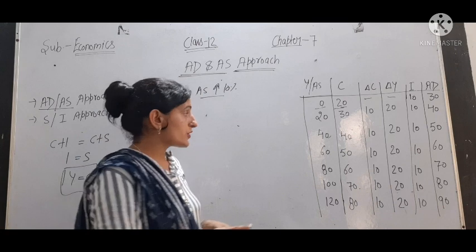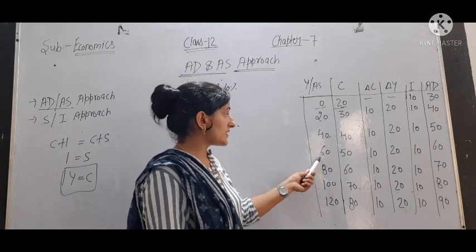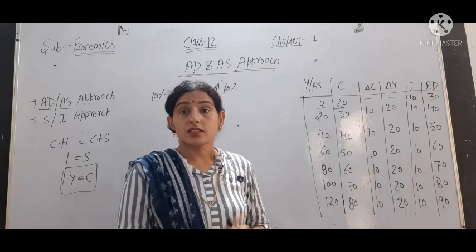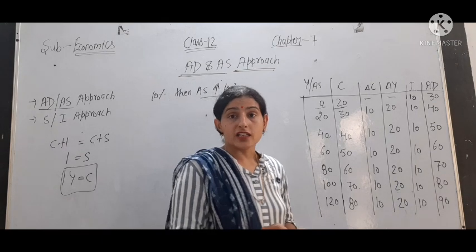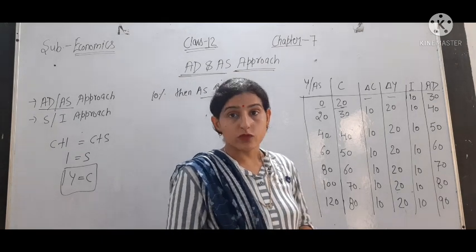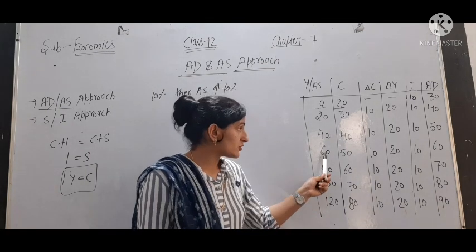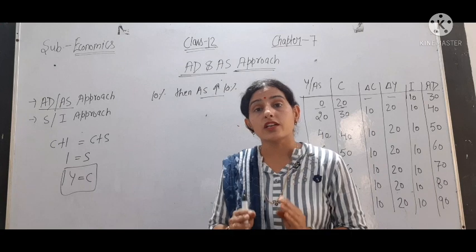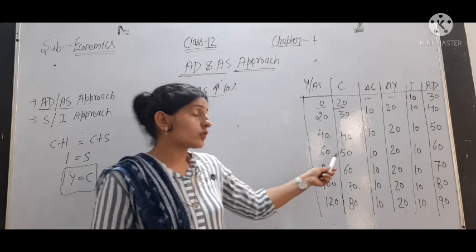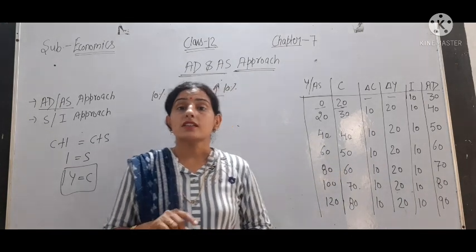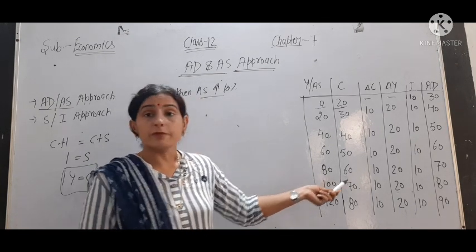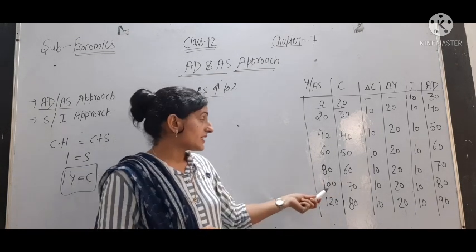After that point you can see that when income increases to 60, consumption is less than income. It means that part of income people started to save. So when income increases from 40 to 60, consumption is now 50. Why? Because the 10 rupees, people started saving. Then income increases to 80, consumption is 60.